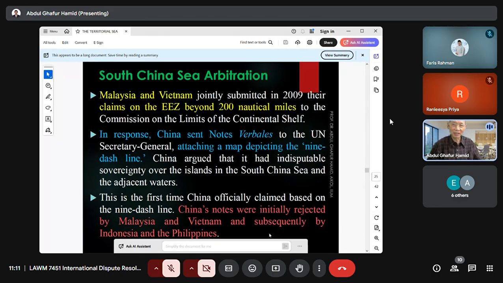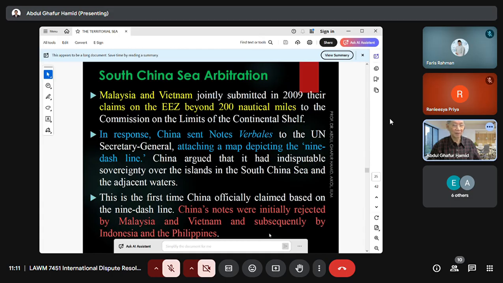Malaysia's water is very shallow, so Malaysia can claim continental shelf, that is seabed and subsoil, beyond 200 nautical miles easily. So that's why Malaysia teamed up with Vietnam and submitted this to the Commission on the Limits of the Continental Shelf.